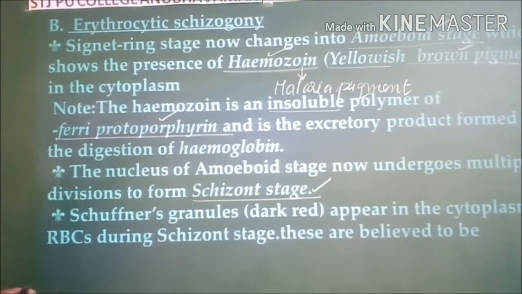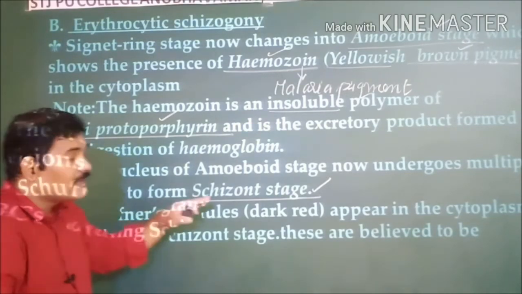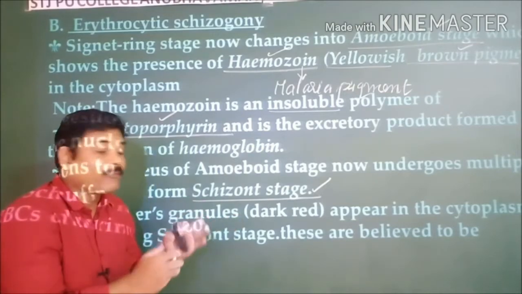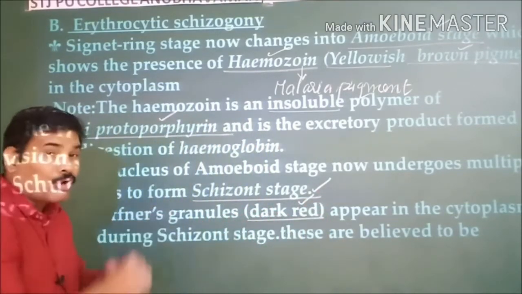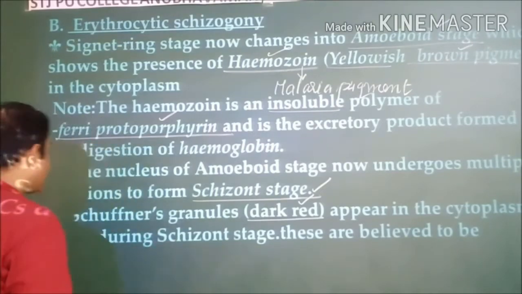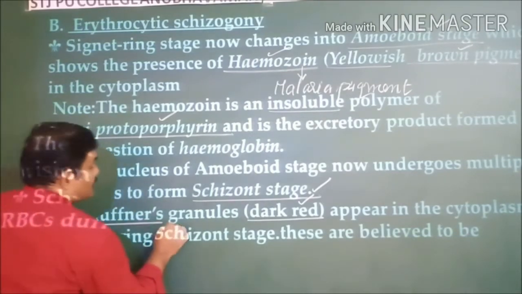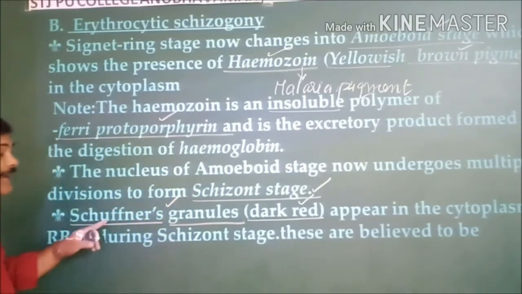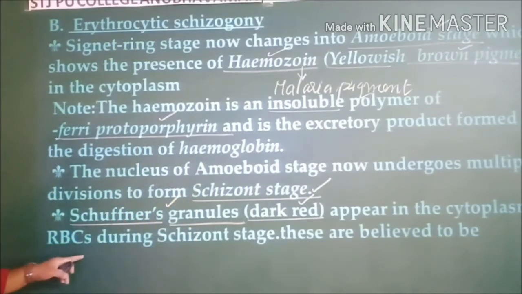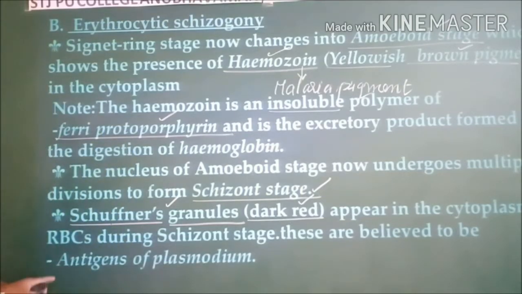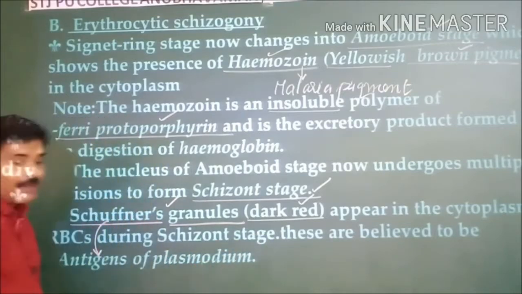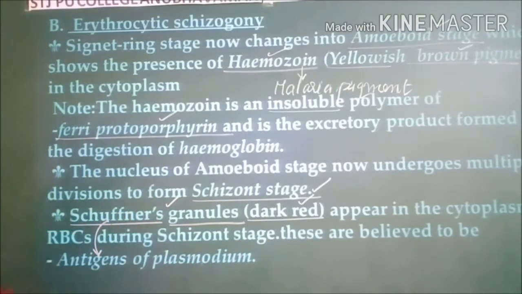During this time in a red blood cell, you can find dark red colored stains or dots. These are known as Schüffner's granules. Schüffner's granules are believed to be antigens of the Plasmodium parasite. That was a belief regarding this.